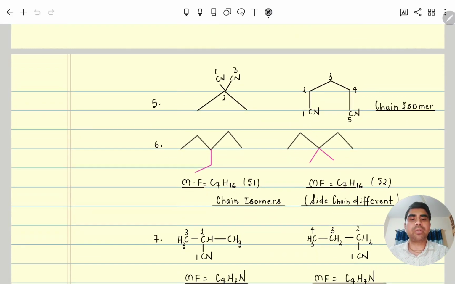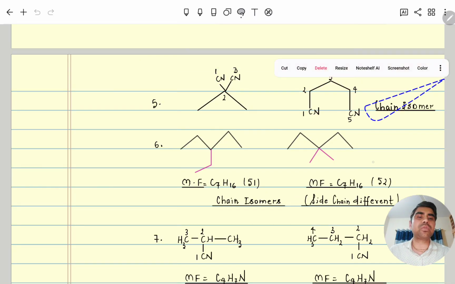Moving further, here you can see this is a cyanide, so we'll start numbering from here: 1, 2, 3. So it has one methyl here and one methyl here. Here you can see total how many carbon actually? 5. Here also 5 carbon, but the chain is different. So here 5 carbons are there in the main chain, here 3 carbons are there in the main chain. So both are chain isomers.